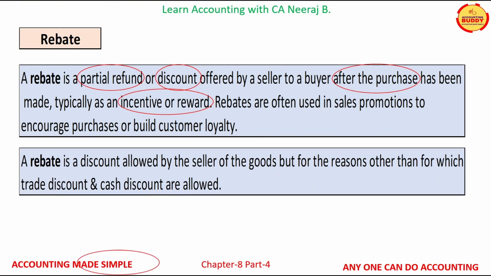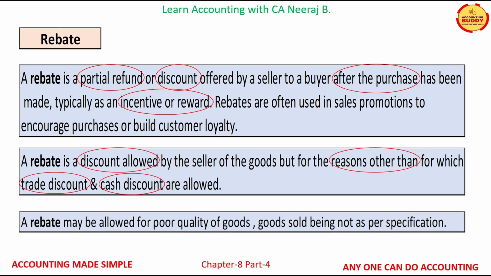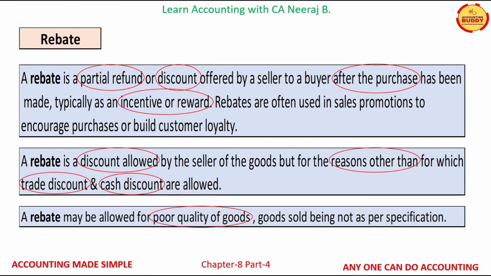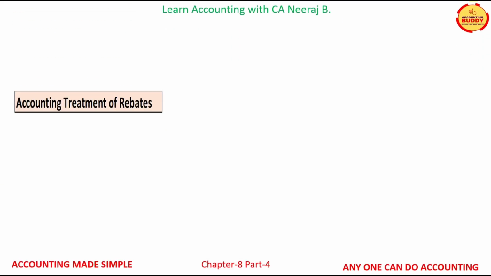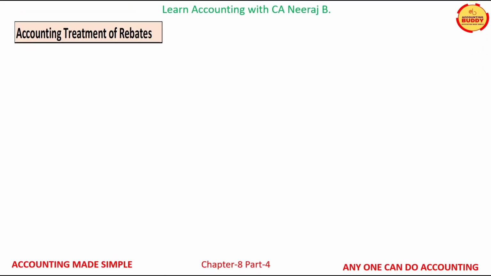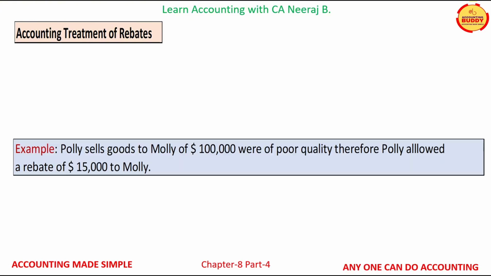A rebate is a discount allowed by the seller of the goods but for reasons other than those for which the trade discount and the cash discounts are allowed. A rebate may be allowed for poor quality of goods, goods sold not being as per specifications, and other similar reasons. Let us now understand the accounting treatment of rebate with the help of an example.